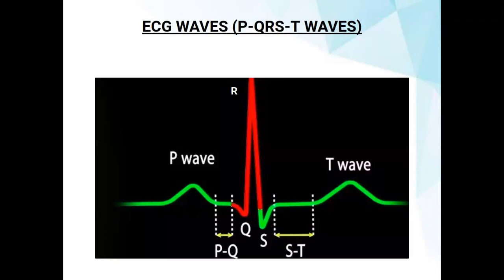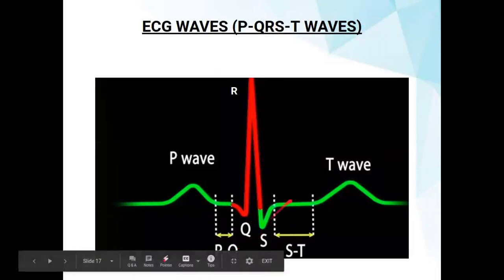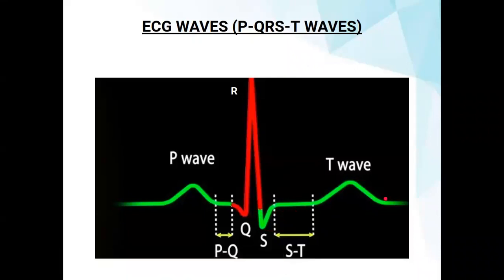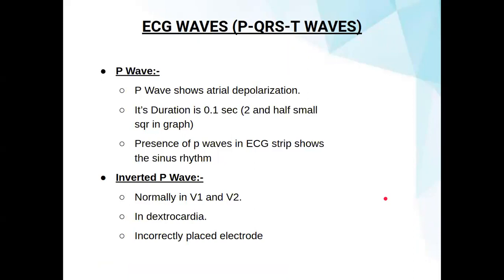So how does it take place? As you can see in the ECG report, the first wave is called the P wave. This is called the PQ segment. The third one is the QRS complex, and then we get an ST segment. Then we get a T wave. So let's talk about the P wave. How is the P wave created?